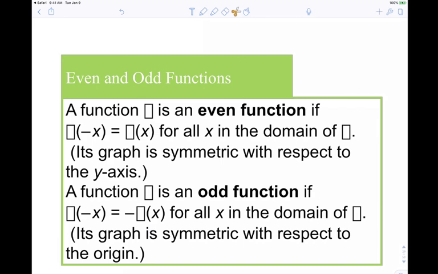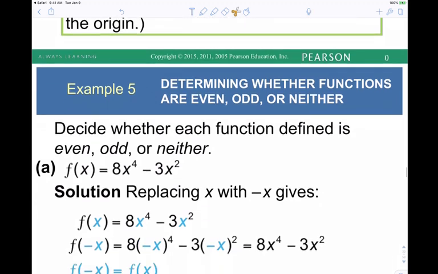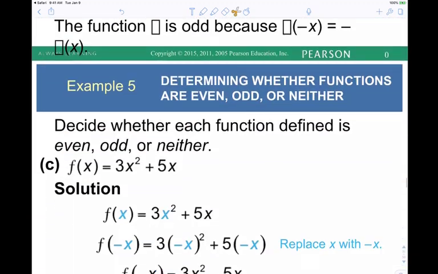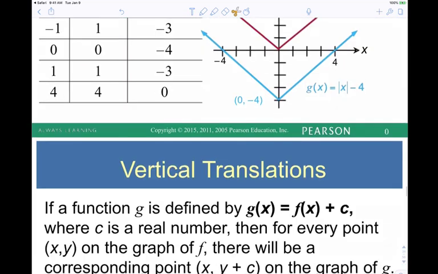So now, even means y-axis symmetry. Odd actually means origin symmetry. It's symmetrical about the origin. If it's symmetrical about the x-axis, it's not a function. It's going to fail the vertical line test. Okay? But this is okay. So even means y-axis symmetry. Odd means symmetry with respect to the origin. I'm going to leave this as an exercise. You can do this. You can do all this. I'm going to keep moving.